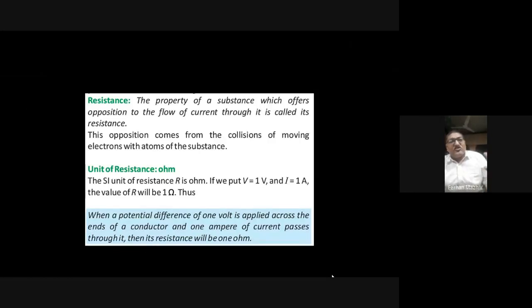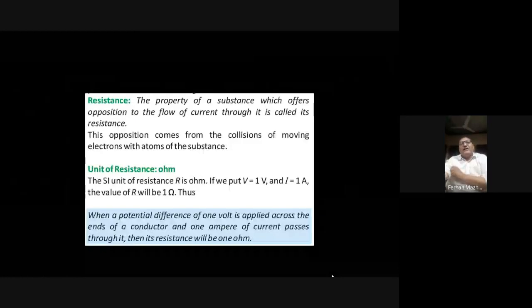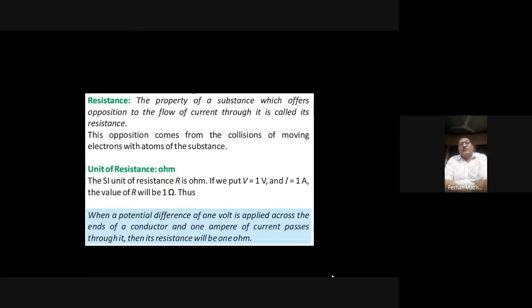When I say the resistance of this copper wire, what does this mean? This means that that copper wire will try to oppose the flow of current through that piece of copper. So that's known as the resistance. This opposition comes from the collision of the moving electrons with the atoms of the substance. Obviously, we know that the current is basically due to the flow of the charged particles, and the main charged particle will be the electron.